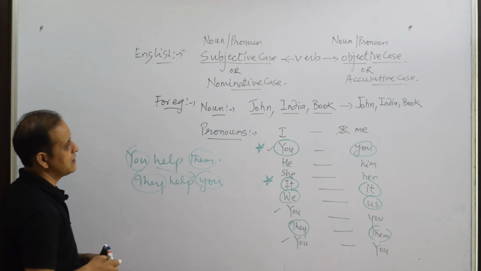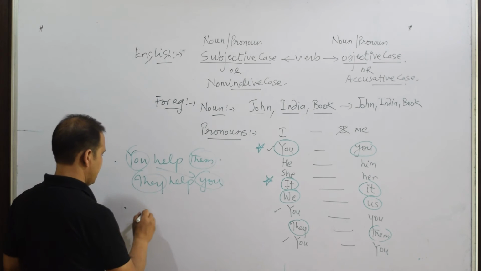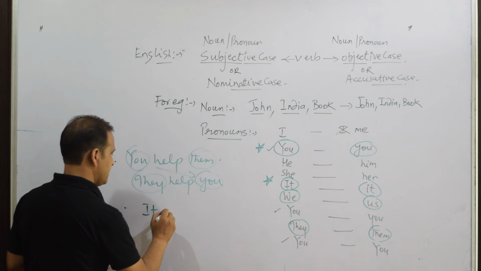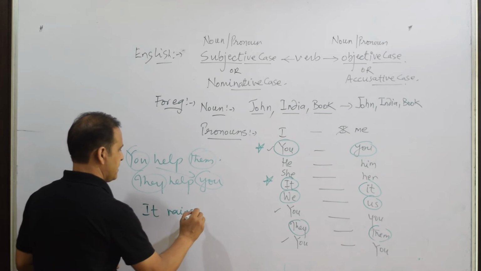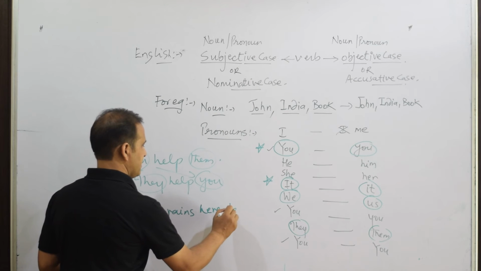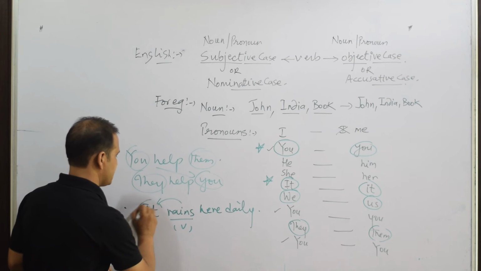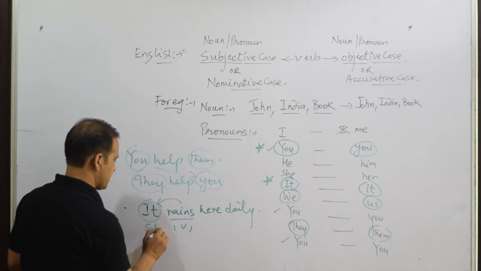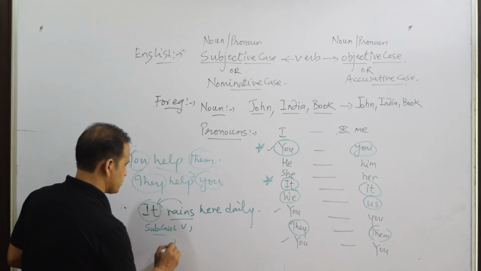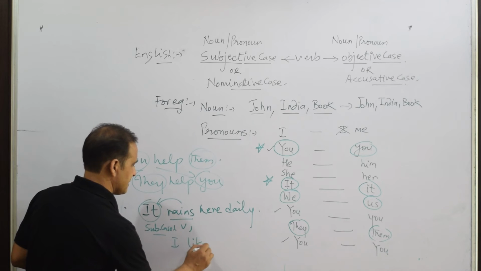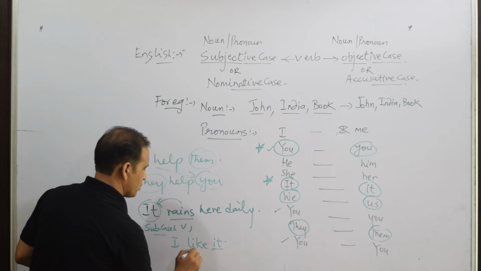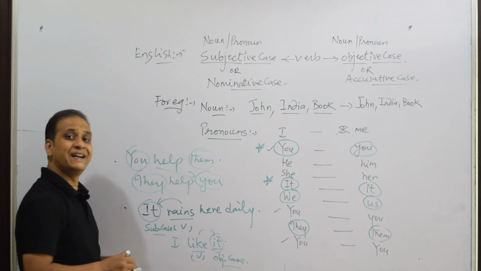In the same manner, it rains here daily. So rains is a verb. This it is coming before the verb, so it is subjective case. But suppose I say I like it. So now like is a verb, this it is coming after the verb, so it is objective case. But even in the objective case, it remains it.